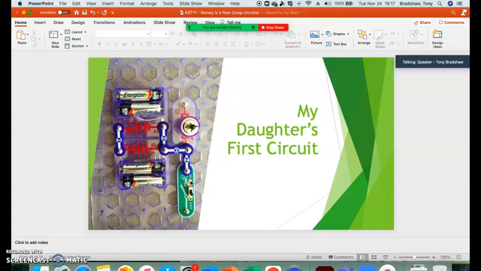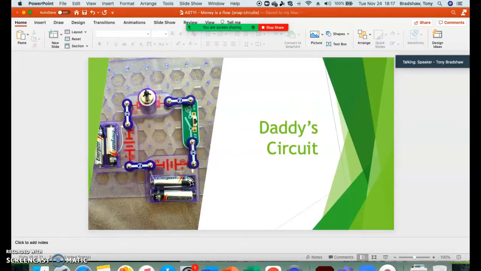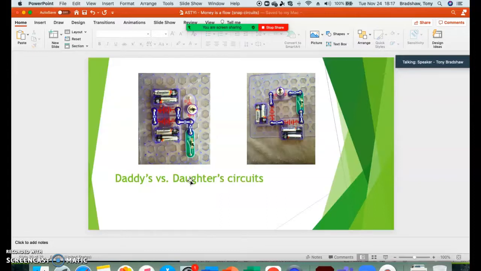So I come along and notice what she's doing, and I don't have a degree in electrical engineering, but I do know just enough that I was able to help her, and we rearranged things a bit, and this was Dad's circuit board. Putting those batteries inside of the circuit with the motor and with the switch. And we had this conversation where we looked at the two different setups. What's Dad's setup versus my daughter's? Why is mine working? Why isn't yours working? And also being able to point out, interestingly enough, that the flow of electricity between those batteries would happen. They would burn themselves out.